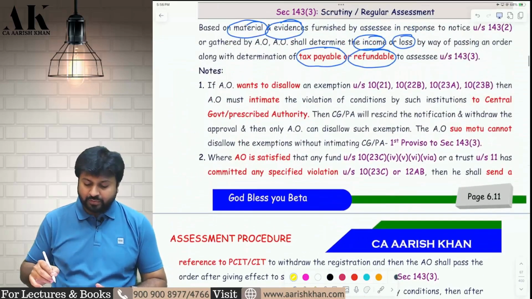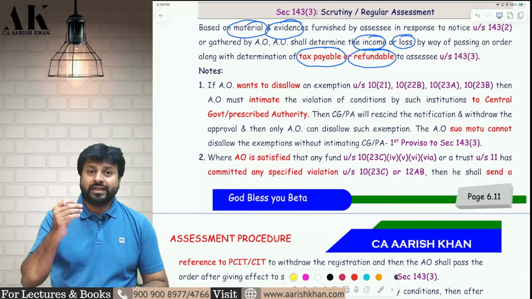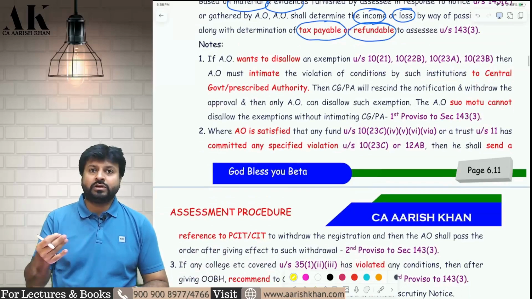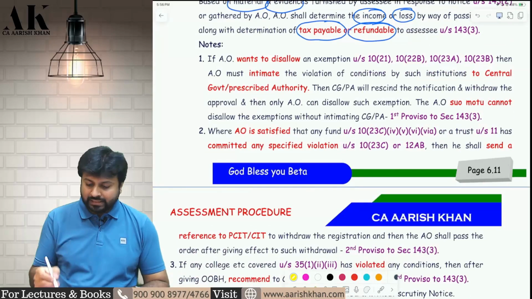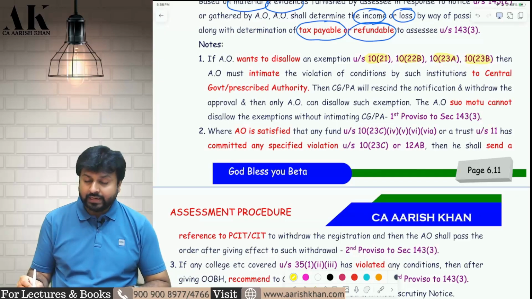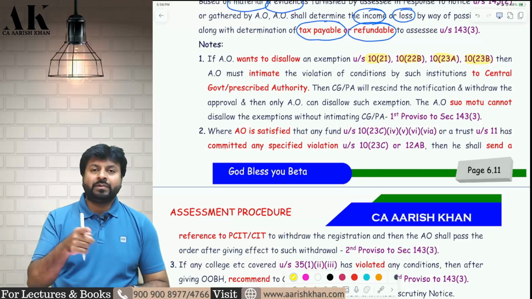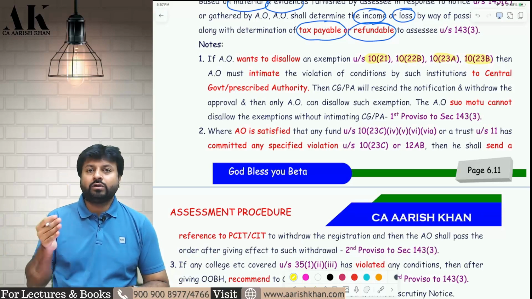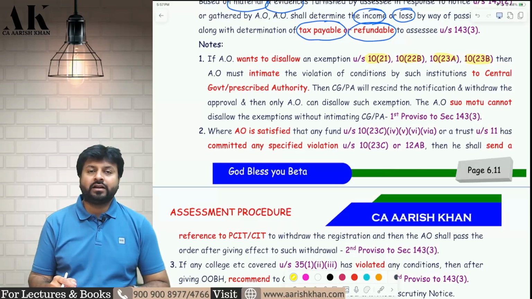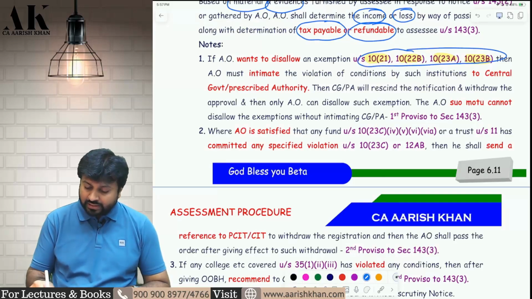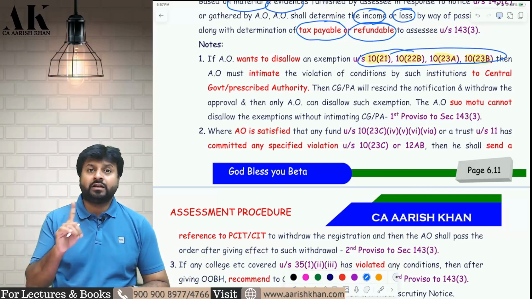Now coming to the next point, which is a very important point. There are 3 points that I am going to address, all of them similar to each other. There are 3 provisos attached to section 143(3). There are certain assessees whose income is exempt under section 10(21), 10(22B), 10(23A), 10(23B). I have already told you: while learning the return filing provisions, there were 6 types of different assessees, one of which was those whose income was exempt under section 10, and they were eligible to file return under 139(4)(c). All those claiming deduction under these sections of section 10 will file return under 139(4)(c).